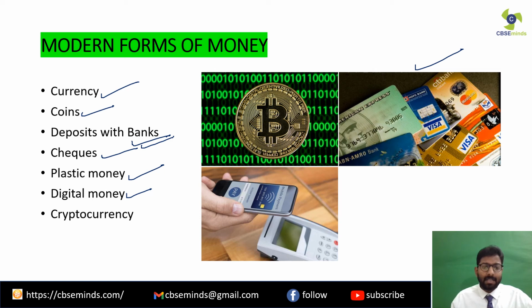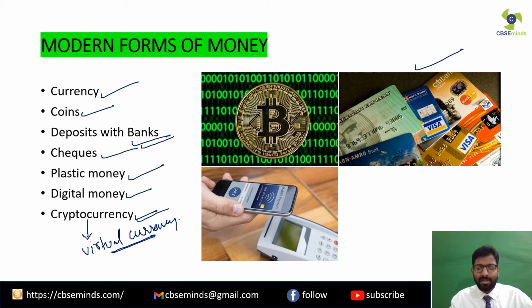Clear? Then a very new concept, cryptocurrency. Now see, talking about India, the things are not very clear. The government has also banned the use of cryptocurrency in India. However, to understand the concept, cryptocurrency means a kind of virtual currency, and this currency is in the form of certain complex codes.